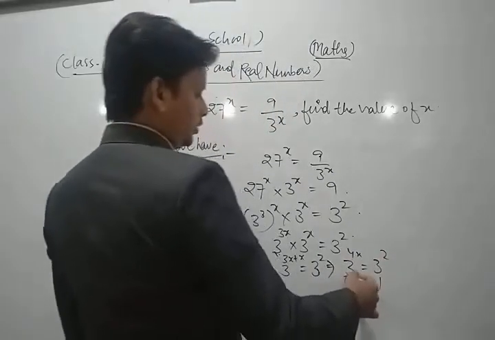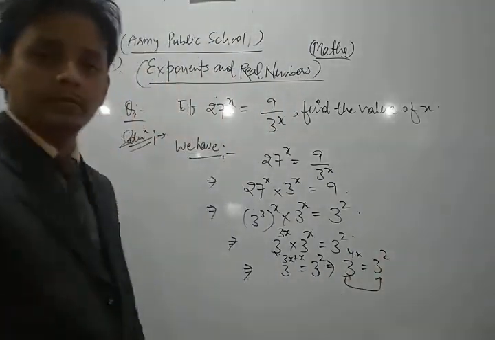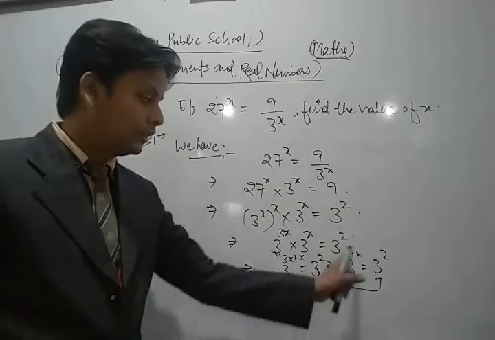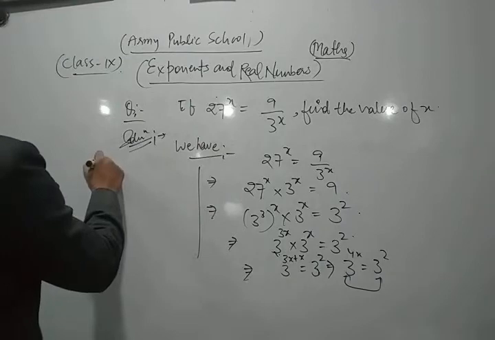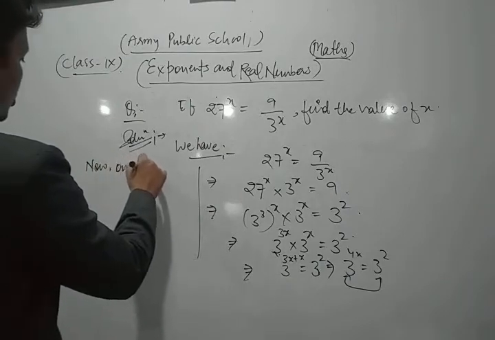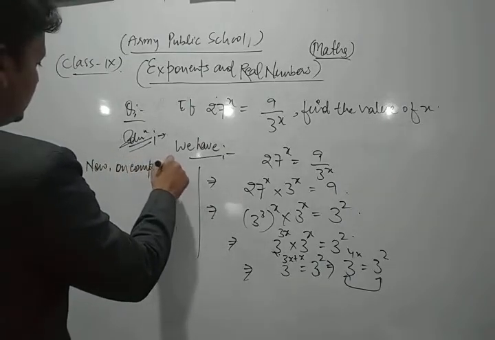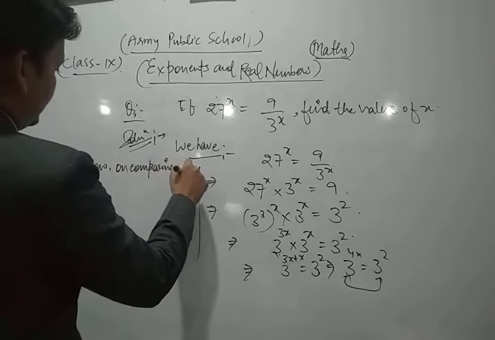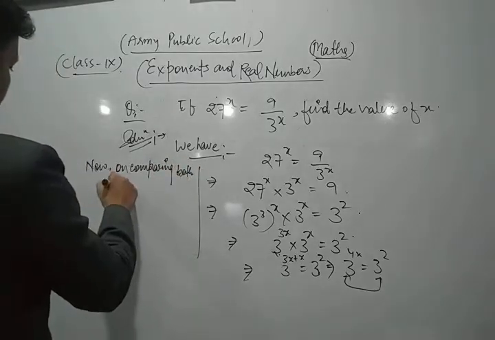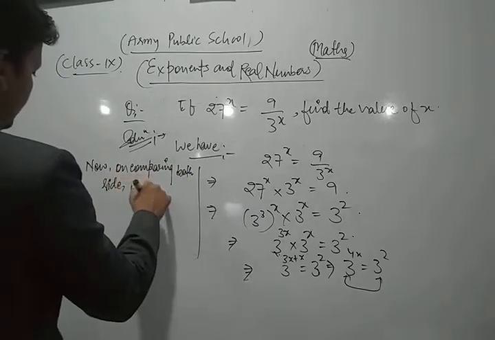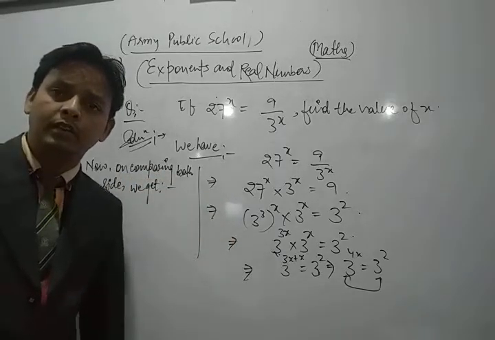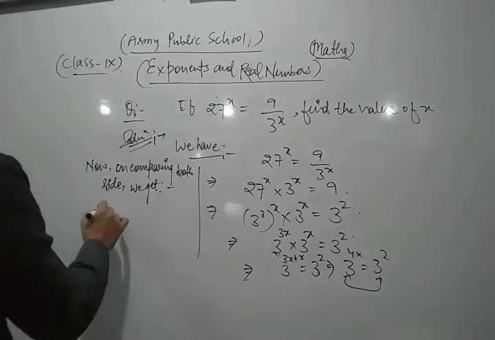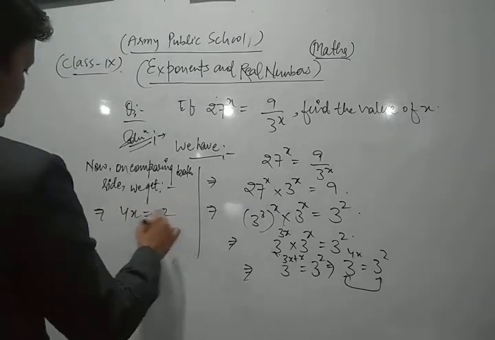Now on both sides the base is the same, so on comparing both sides we get 4x is equal to 2.